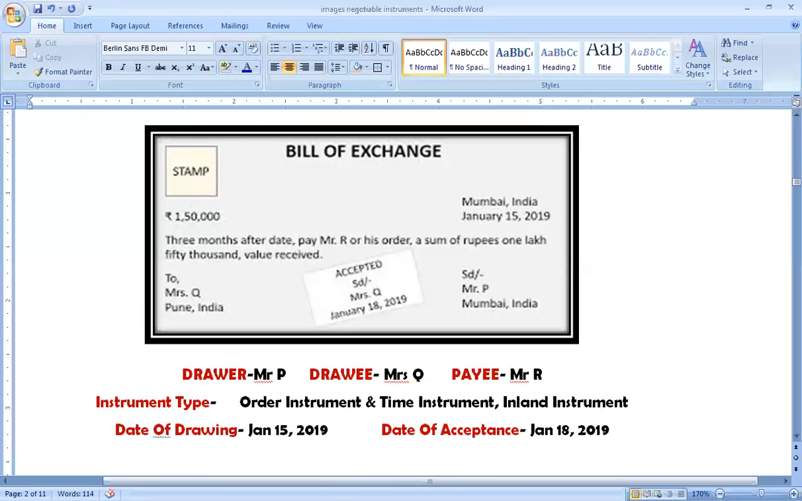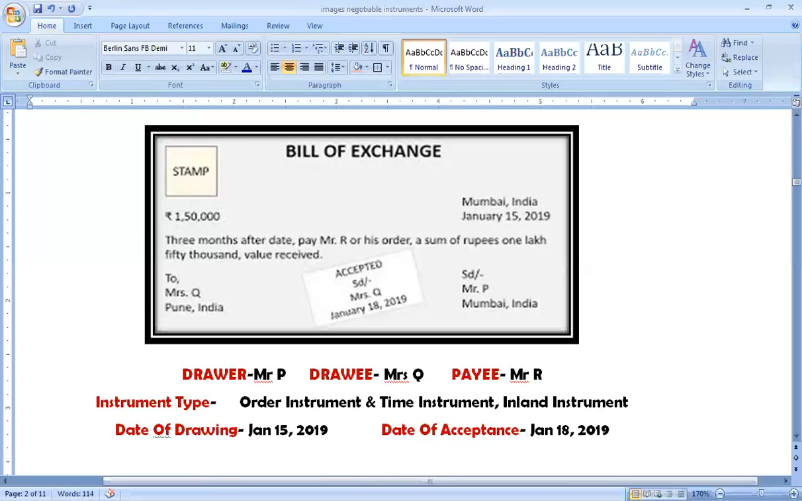So depending upon this definition, the bill of exchange will have three parties: drawer, drawee, and payee. Certain things you have to keep in mind regarding these parties. In a bill of exchange, the drawer and the payee can be the same person. Like in this example which I gave to you, Mr. P could have been the payee himself. Then he would have written pay to me. So in that case, he will be the payee also and he was the drawer also.